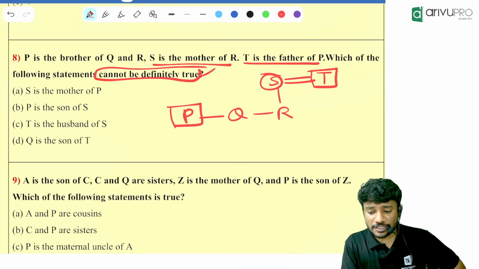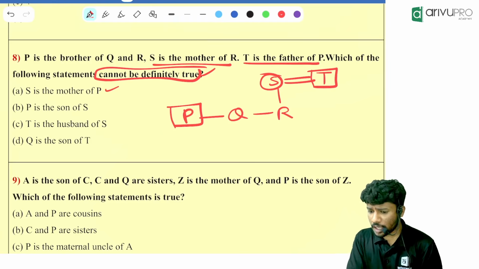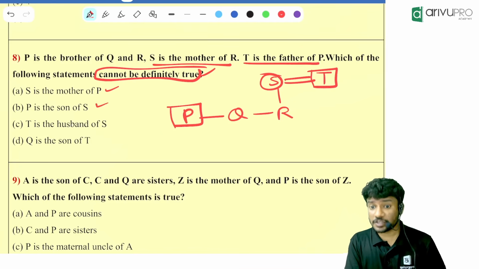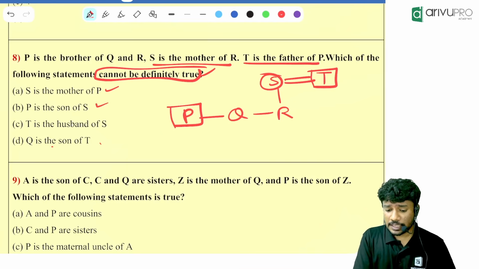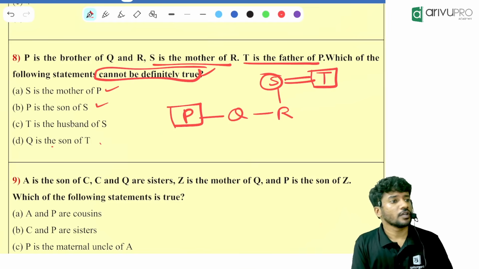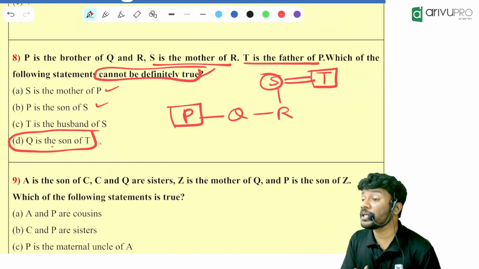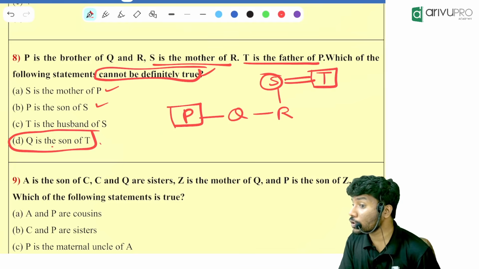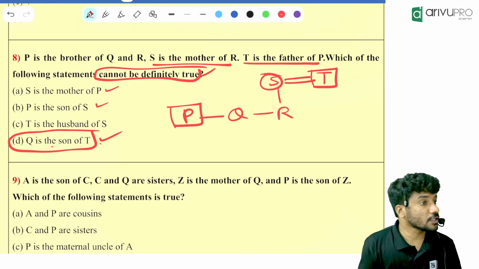Then, people, which of the following statements cannot be definitely true? First one, S is the mother of P. That is correct. Gender is revealed. Pakka it is given. Then P is the son of S. P is the son itself. That is also pakka. Then Q is the son of T. Is Q the son of T? Not definitely true. Q can be a daughter also. Are you getting my point? Then which option is the answer? Option D is your answer.